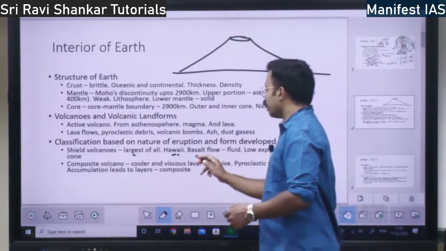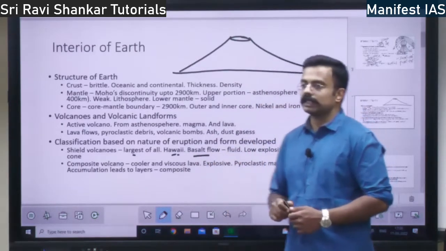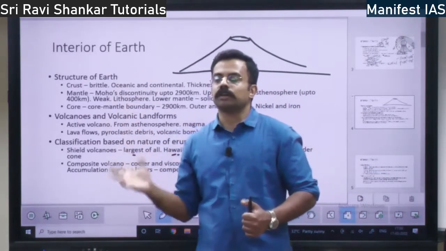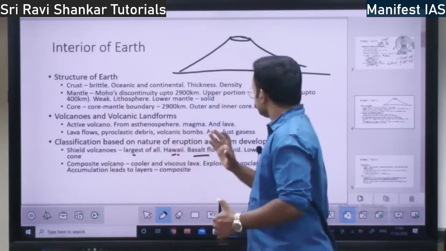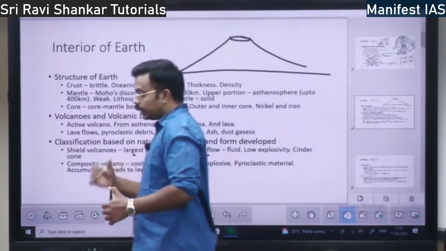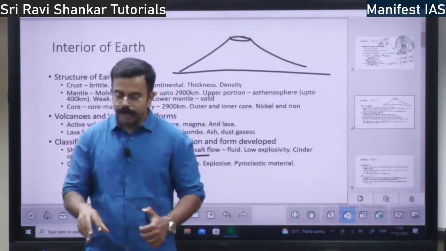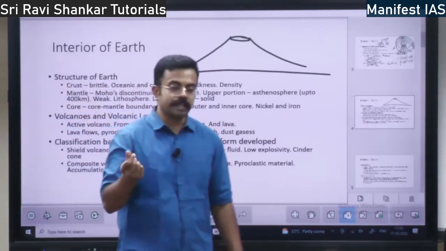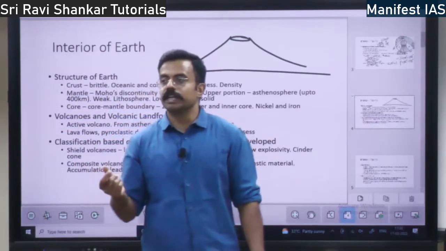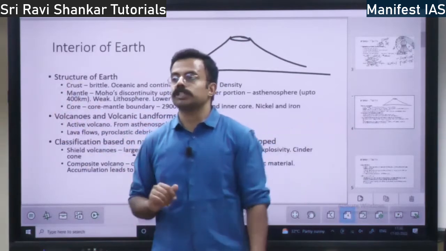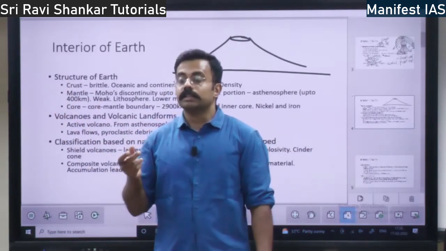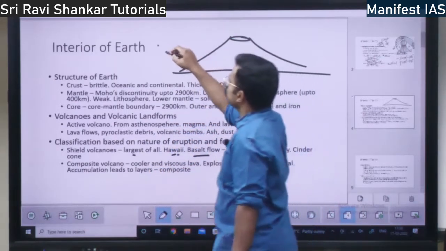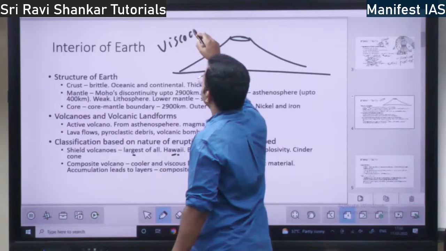Not only that, you have basalt flows. Basalt flow means whatever lava comes out of the shield volcano is very fluid. Because it is very fluid, it travels the longest possible distance. See, there is this concept of viscosity. What is viscosity?